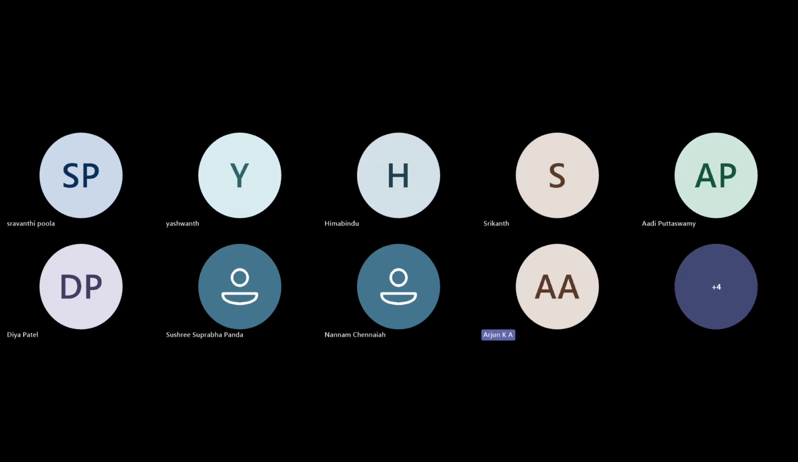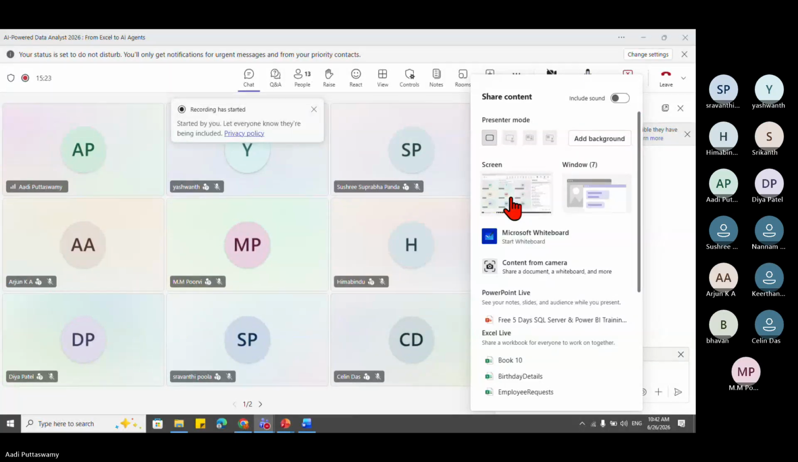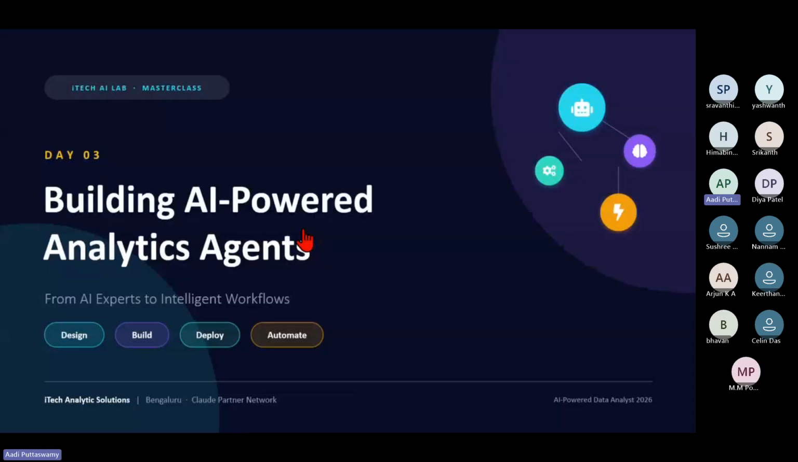The screen is not sharing, I believe. Did I share the screen? You people confirmed? No, it went off. One minute. Let me just... 1 minute. I'm doing it. Are you able to see the screen, people? Yes, sir. Now we are able to. Okay. Yeah. Sorry.